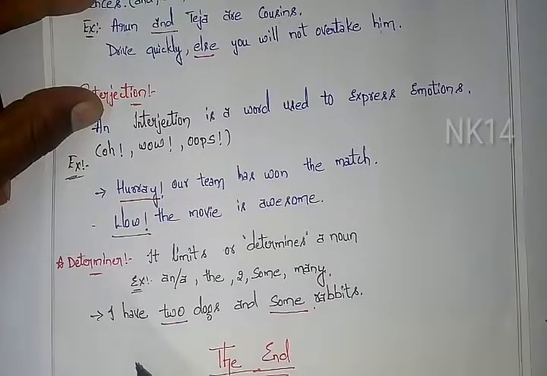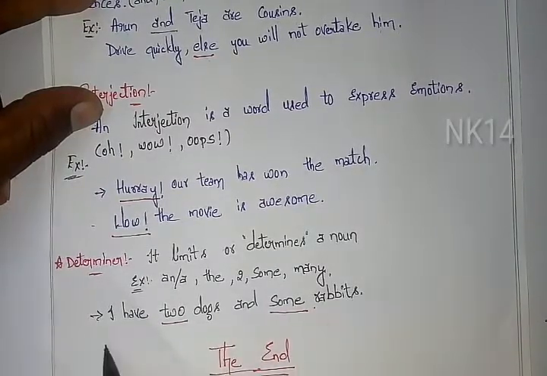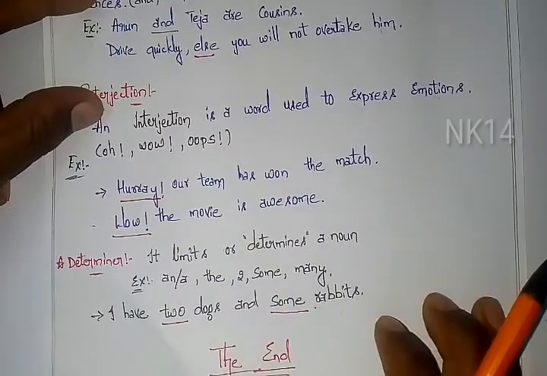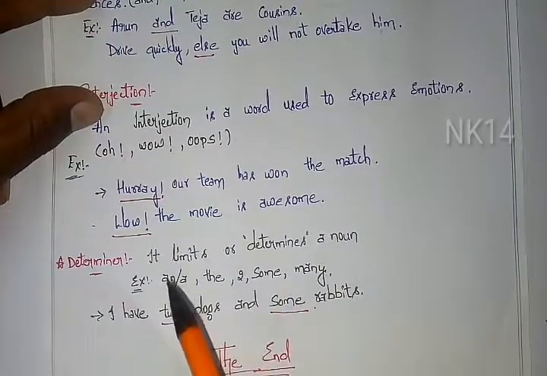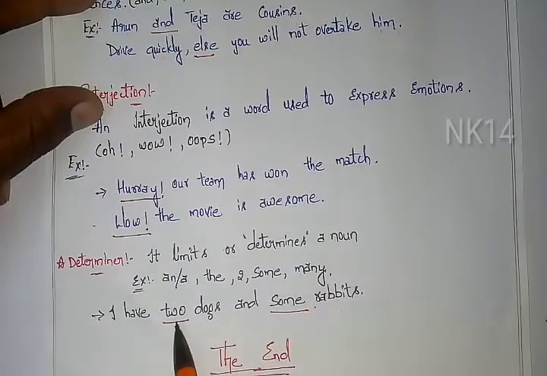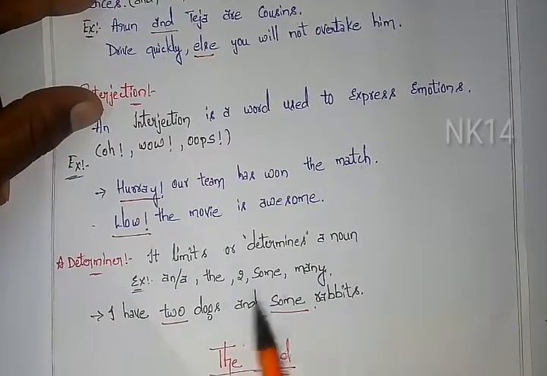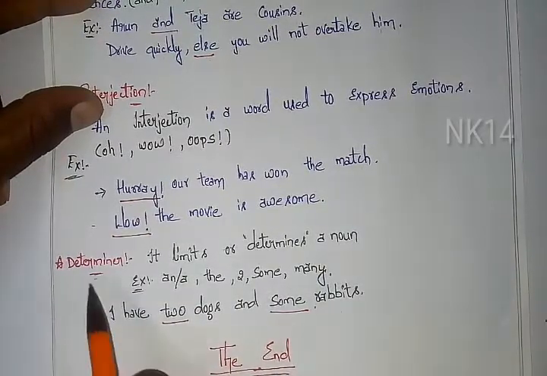I've taken an example for the determiner in sentence form. I have 2 dogs and some rabbits. Here I have dogs and rabbits also, but how am I determining that in the sentence? With words like 2 dogs I have and some rabbits I have. So these are the example sentences for the determiner.